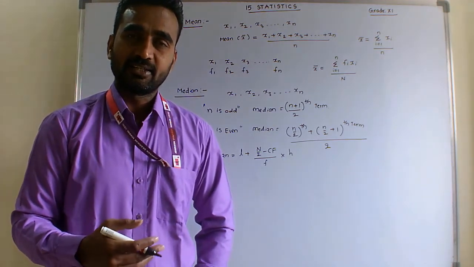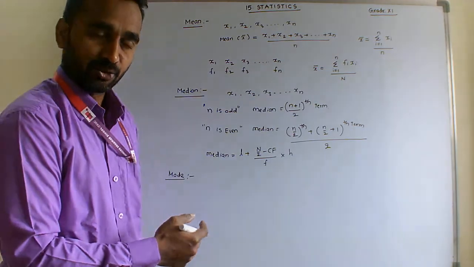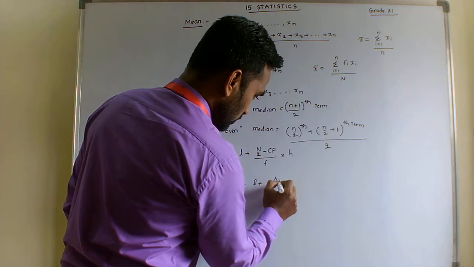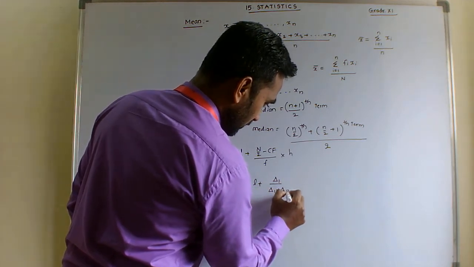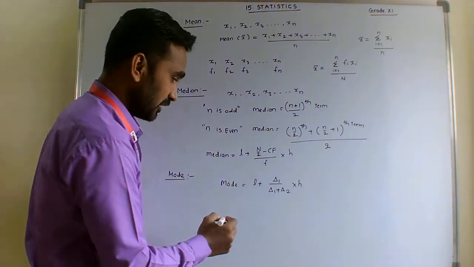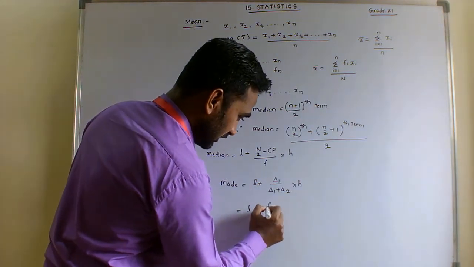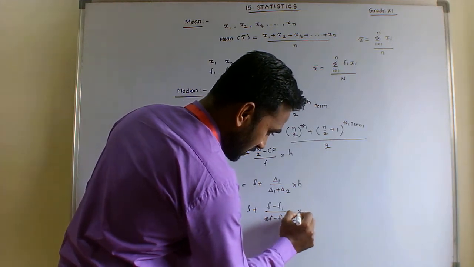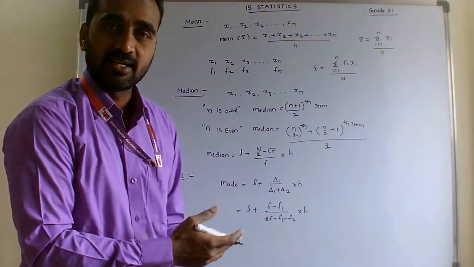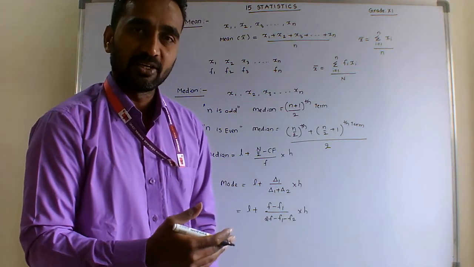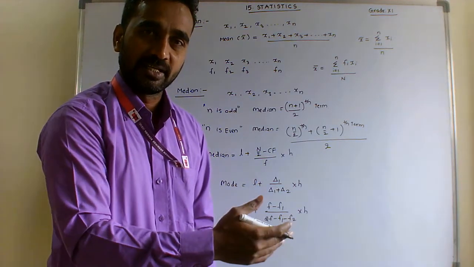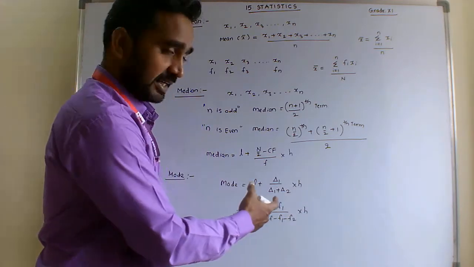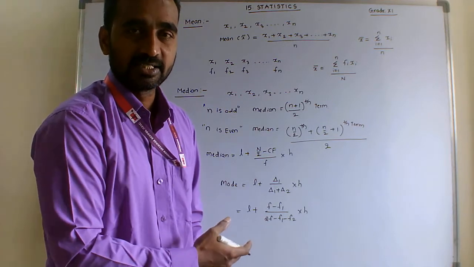If the data is grouped data, then we have a formula to find the mode. Mode is equal to L plus delta 1 by delta 1 plus delta 2 into H, or you can memorize the same formula another way: L plus (F minus F1) by (2F minus F1 minus F2) into H, where F is the class frequency of the modal class, F1 is the frequency of its preceding class interval, F2 is the frequency of its next class interval, H is the height of the class interval, and